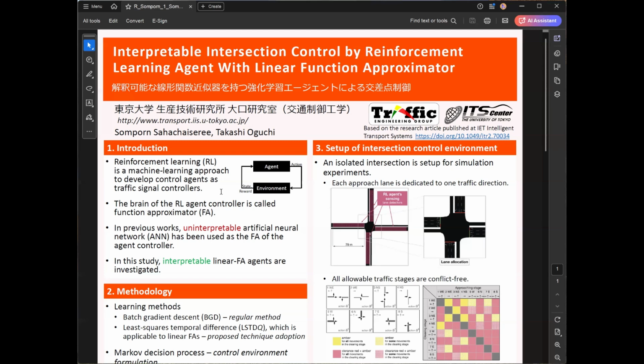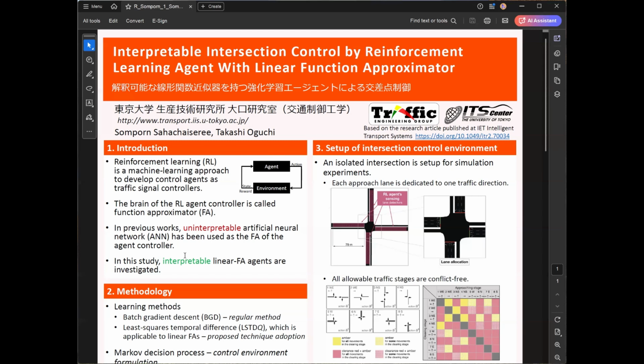The way to develop the agent controller, or to formulate it, is to use reinforcement learning, which is a machine learning paradigm to solve control problems or decision-making problems. Technically, the brain of this agent is called the function approximator, abbreviated as FA here. This FA takes state and reward as the input, and it outputs in return an action that will control or interfere with the processes happening in the environment.